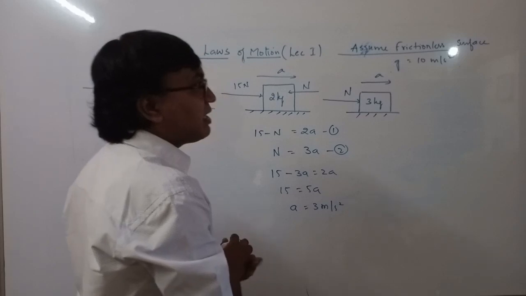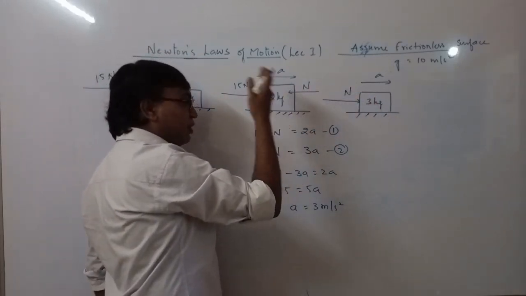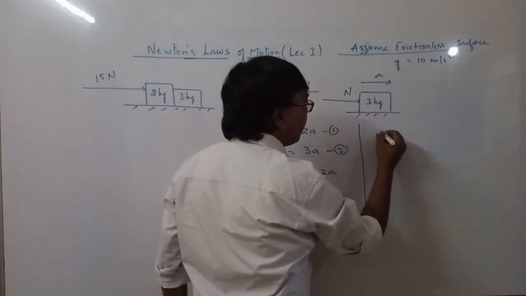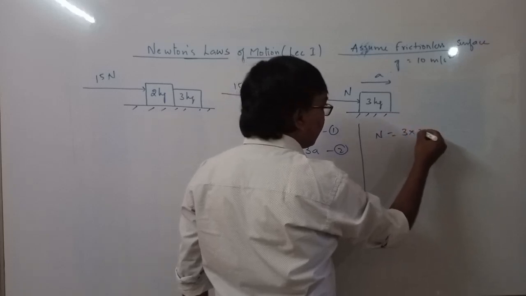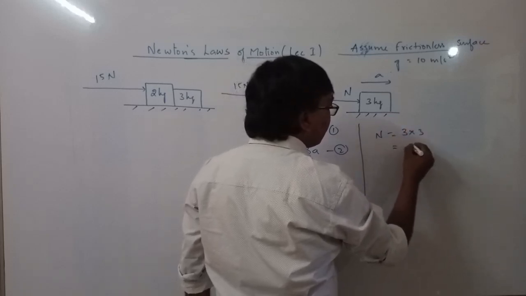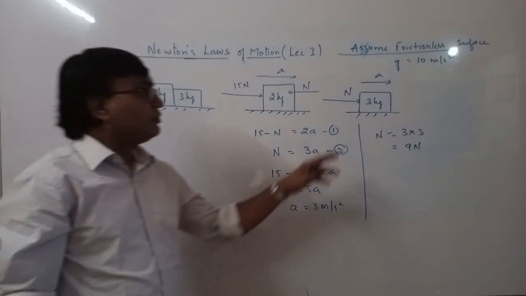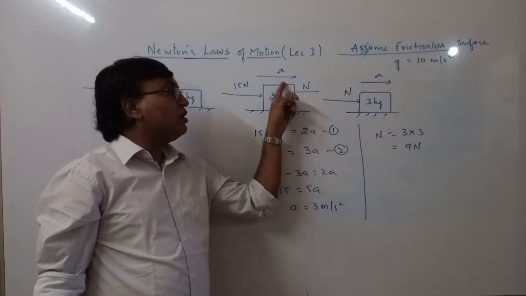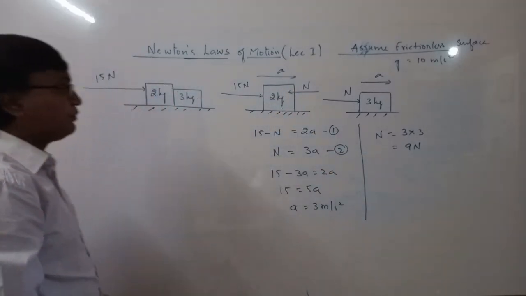So it should be external, here it is an external force. So take this block or that block, you take any block. So if I take 3 kg block, N is equal to 3A. So 3 into 3, that is 9 Newton. So 9 Newton of force is acting on 3 kg. Then same here on 2 kg block, the contact force is 9 Newton.